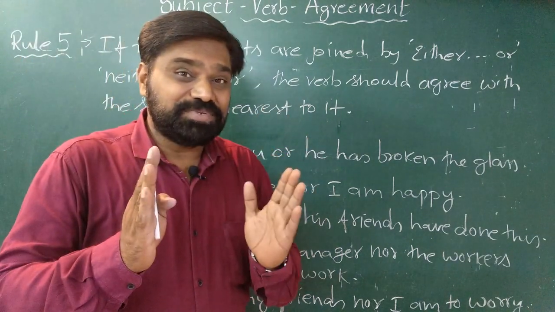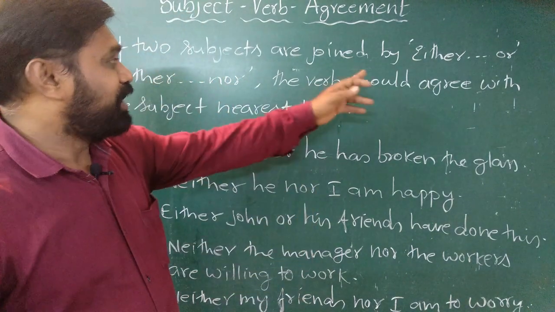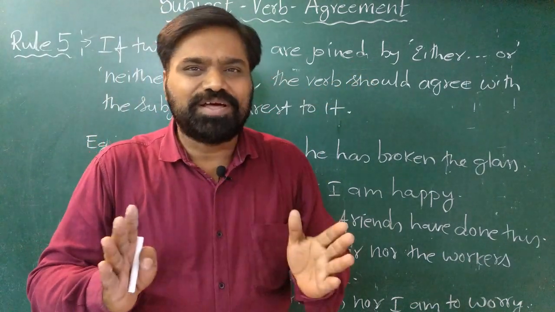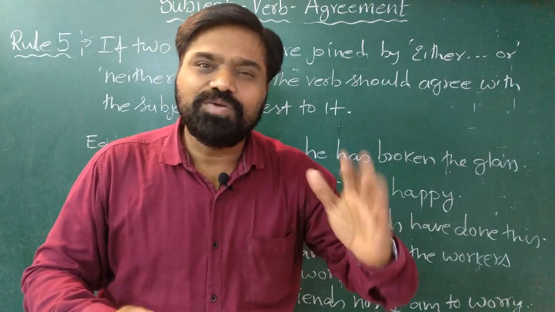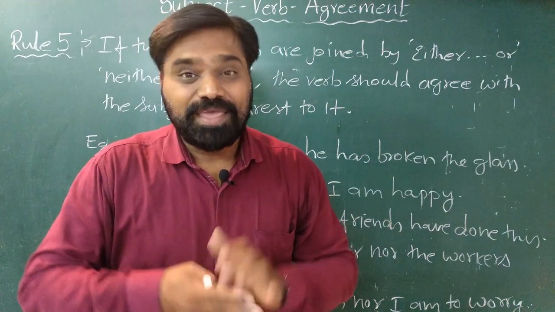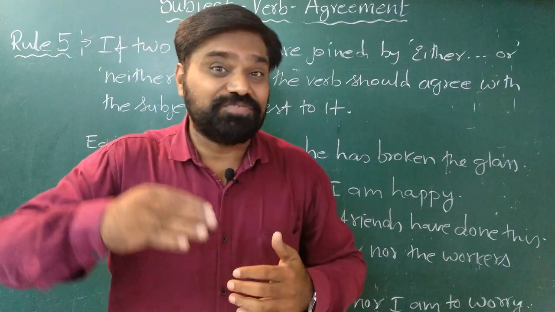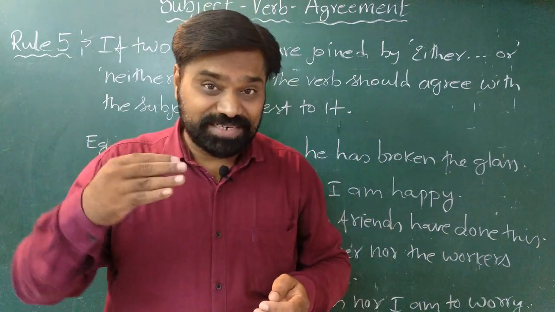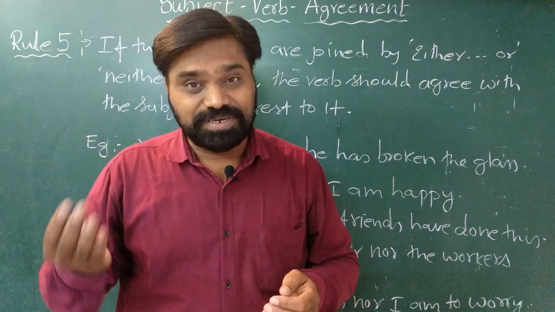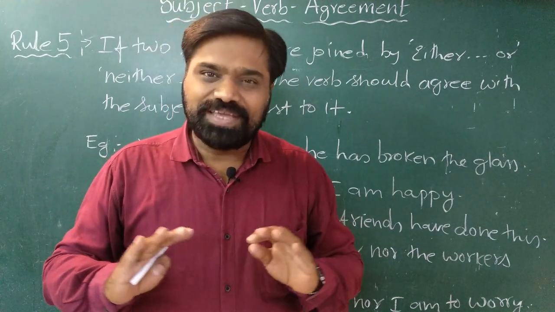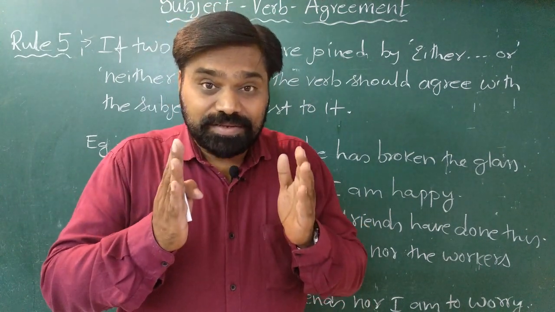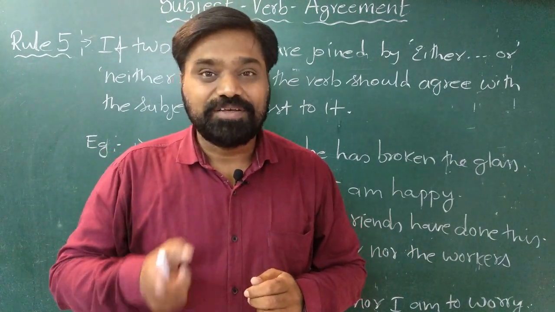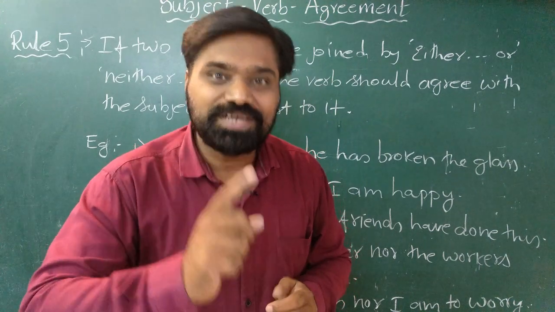So if two subjects are joined using either or, neither nor, and both the subjects are singular, it will take a singular verb. If there is any change, say the first subject is plural and the second subject is singular, or the second subject is plural and the first subject is singular, whatever case it is, the verb will take the form of that subject which is closer to it.